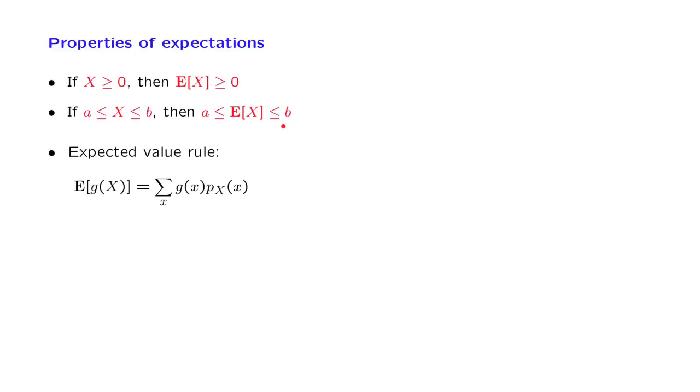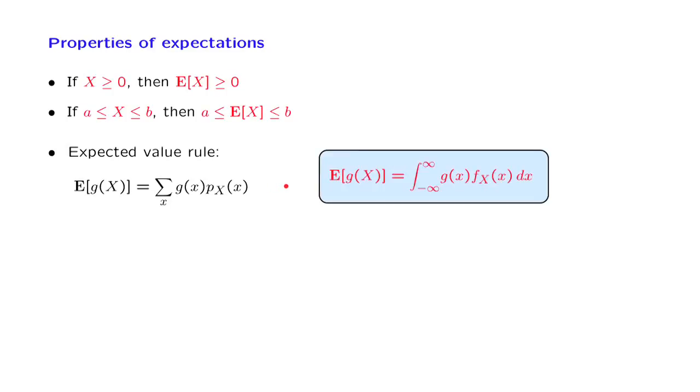There is also an expected value rule. In the discrete case, it took on this form. In the continuous case, we obtain an analogous form in which the summation is replaced by integral, and instead of weighing according to the PMF, we now weigh according to the density function. The derivation of the expected value rule for the continuous case is a little more complicated than the one that we gave for the discrete case, but it's sufficient for us to know that it is true and that it has an intuitive meaning that runs along the same lines as the intuitive meaning that we had for the discrete case.